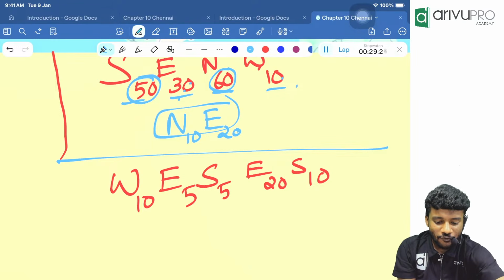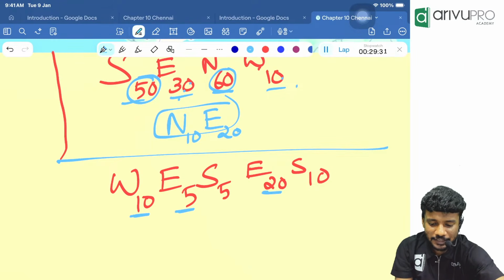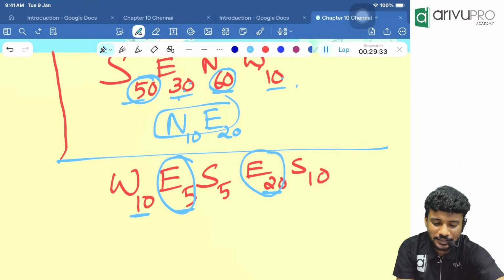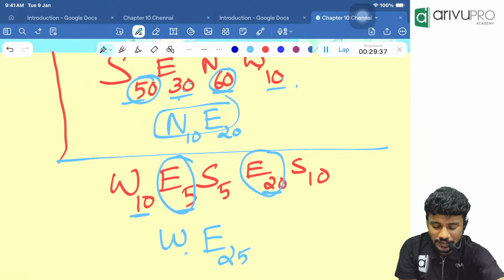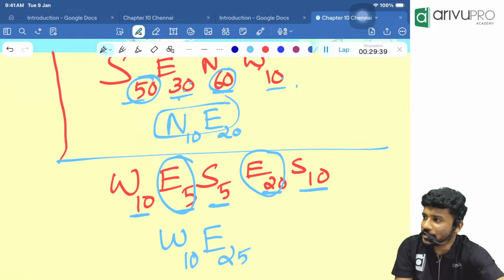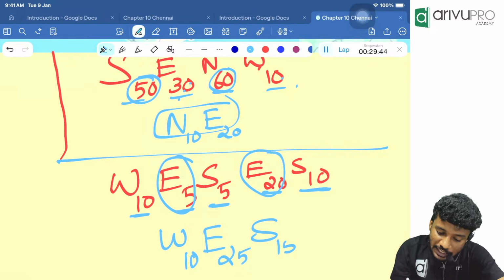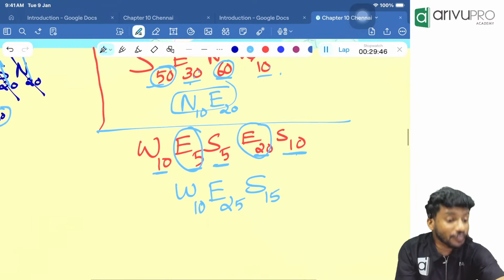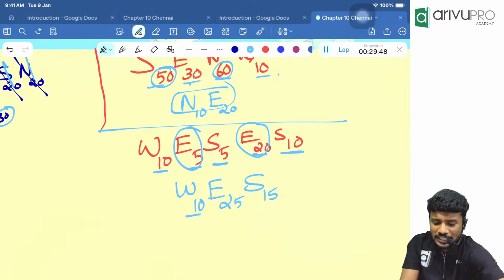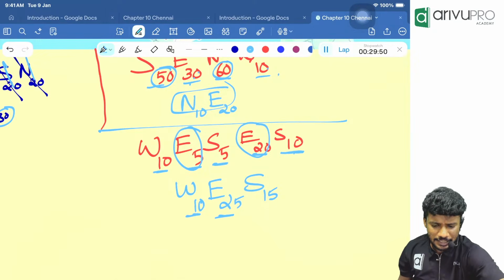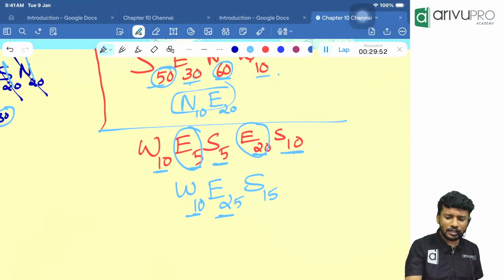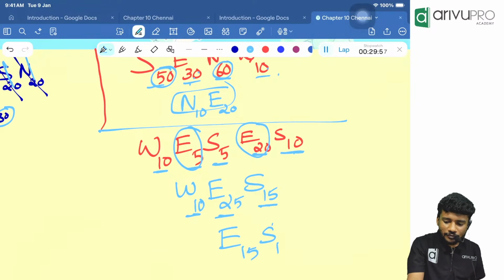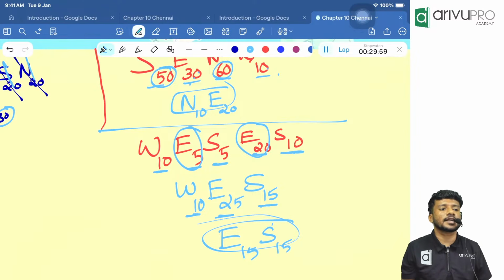Now tell me, west 10, east 5 and east 20. Can I say east 5 and east 20 will become east 25? Then west 10 is there. South 5 and south 10 will become what, people? South 15. Now west and east are opposite to each other, so east 25 minus 10 will become what? East 15. Then south 15. So southeast is the direction.